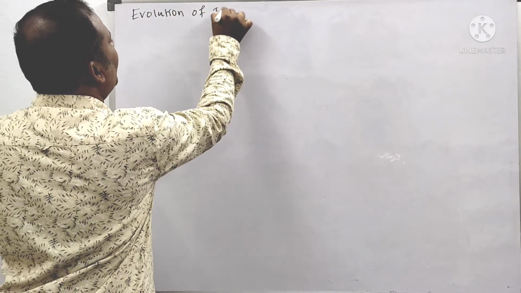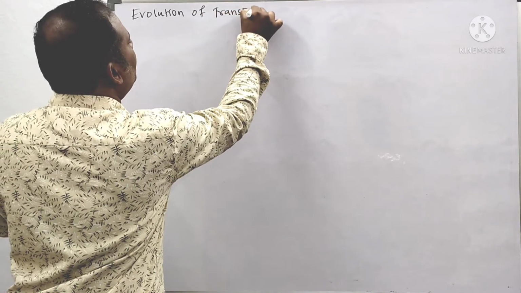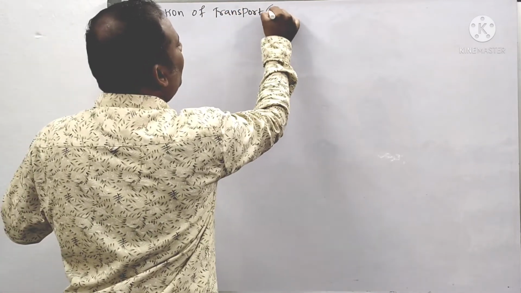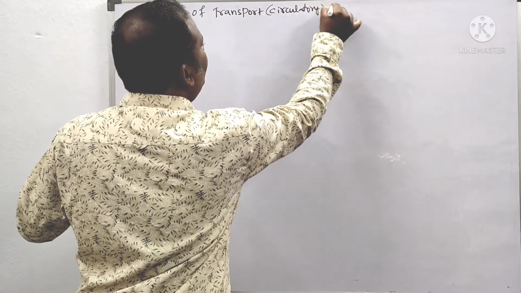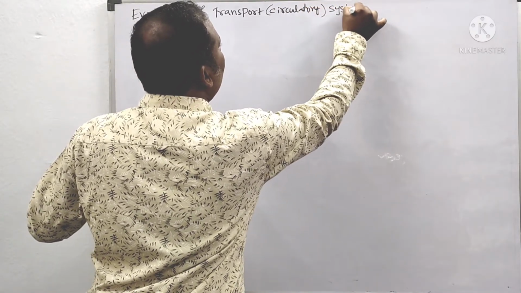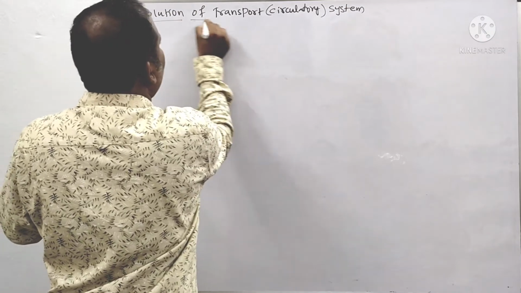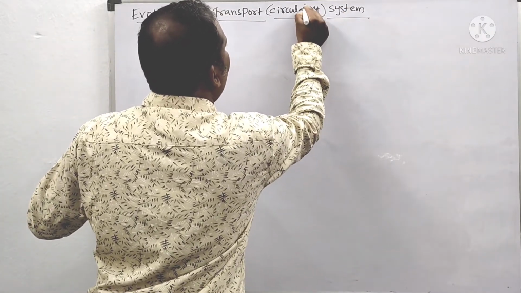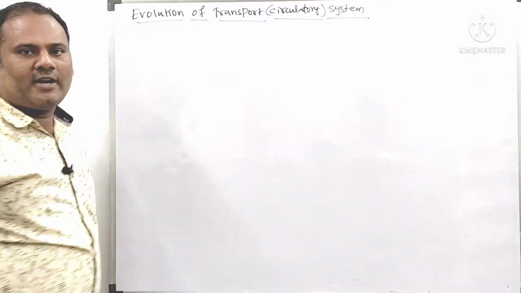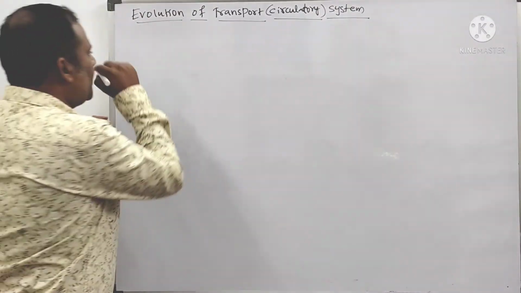Evolution of the transport system. Transport here means nothing but the circulatory system. How the evolution of the circulatory system has occurred in various animals, we are going to know in this topic.